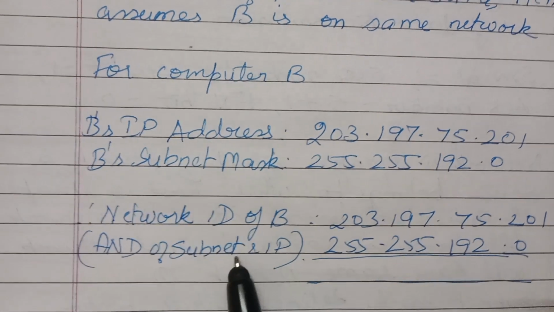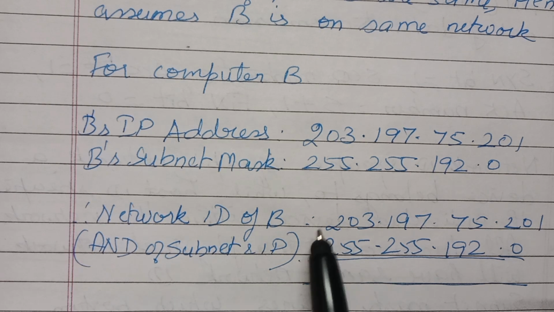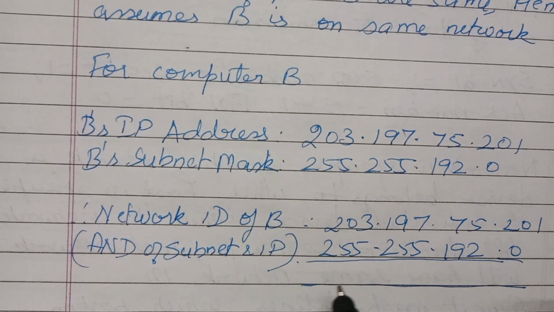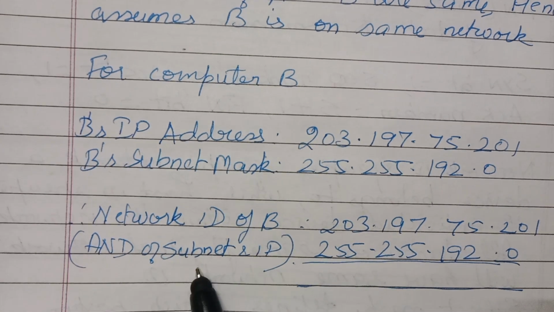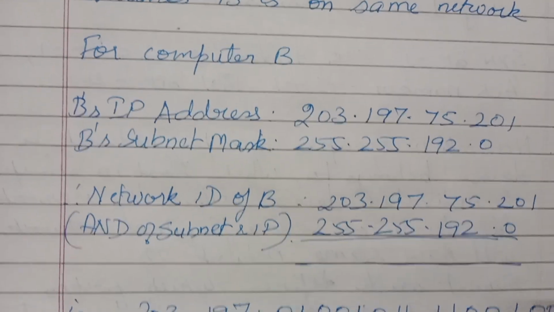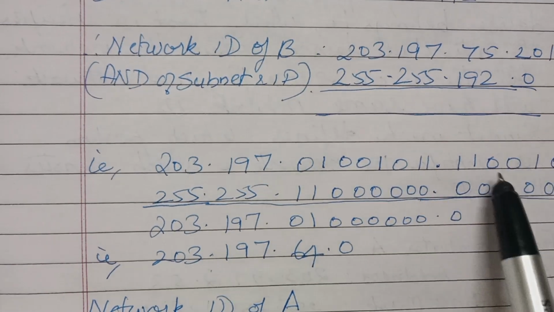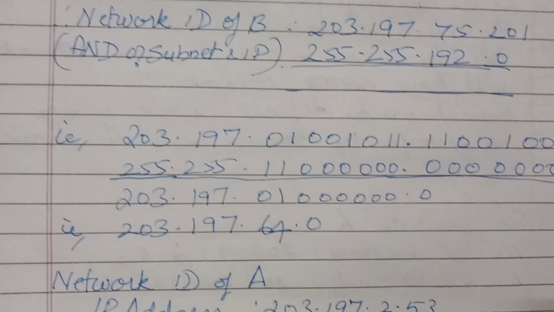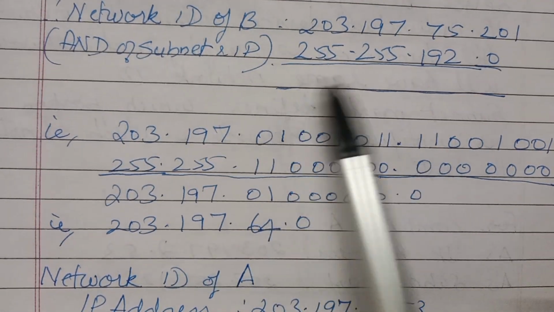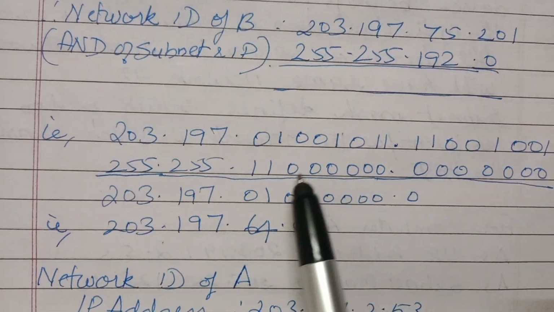So when you find the network ID of B, for computer B, you AND the subnet mask and IP address. Here you take the subnet mask of B only. So here we do the AND, and we'll get the values. For 75 it is this value, 201, write the binary digits, and again for the subnet it is 255.255.192.0, which is this value.